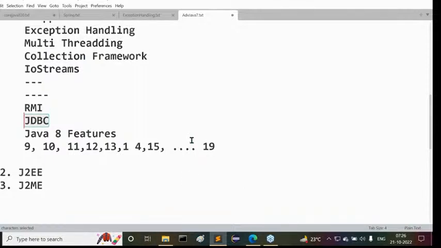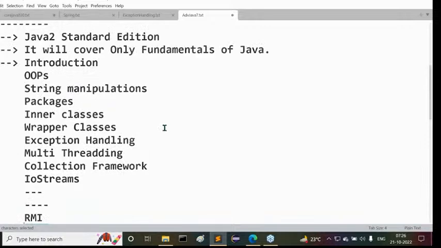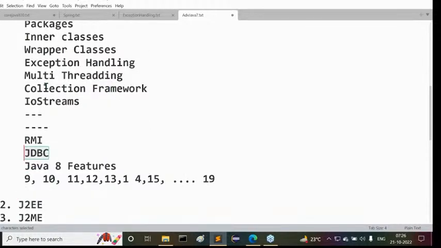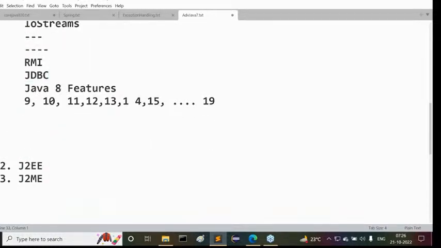So overall, this is the basic content inside the J2SE part. What exactly the basic content is, we understood clearly. After completion of this content, we understood the basics of Java.